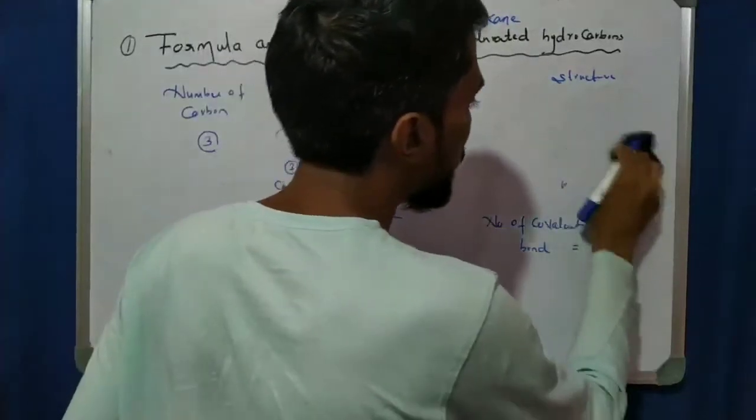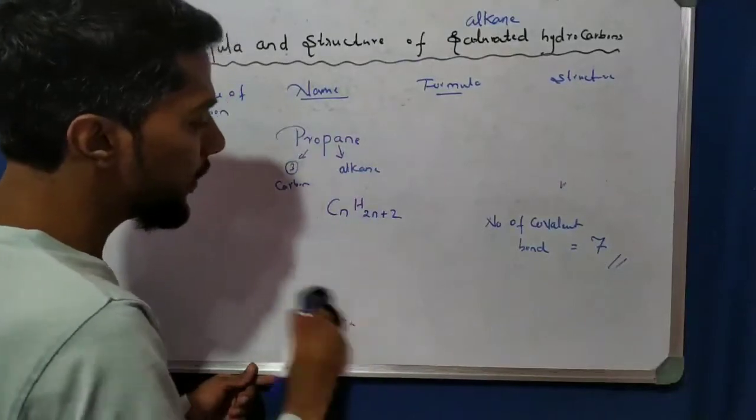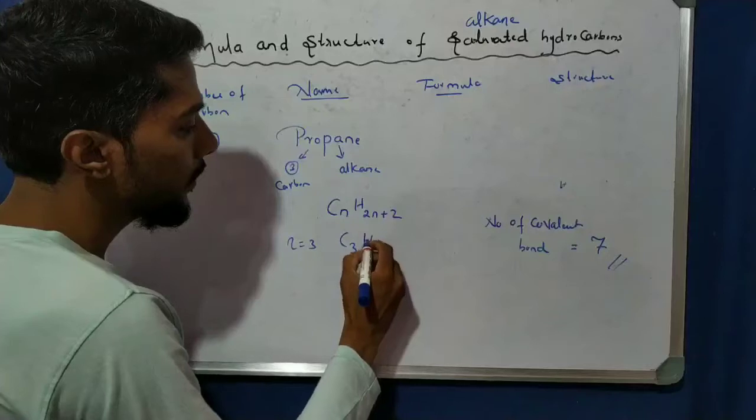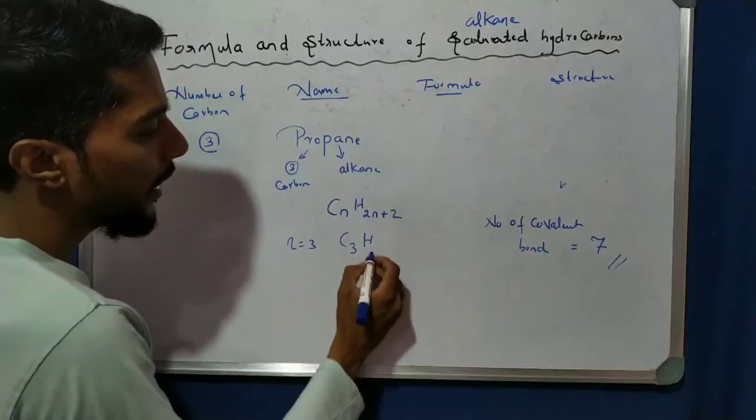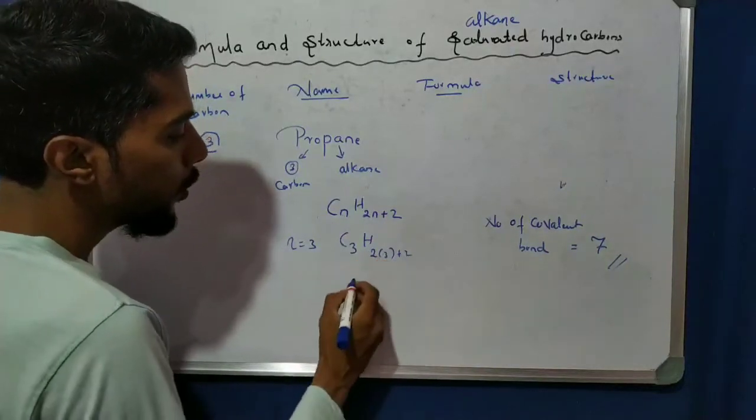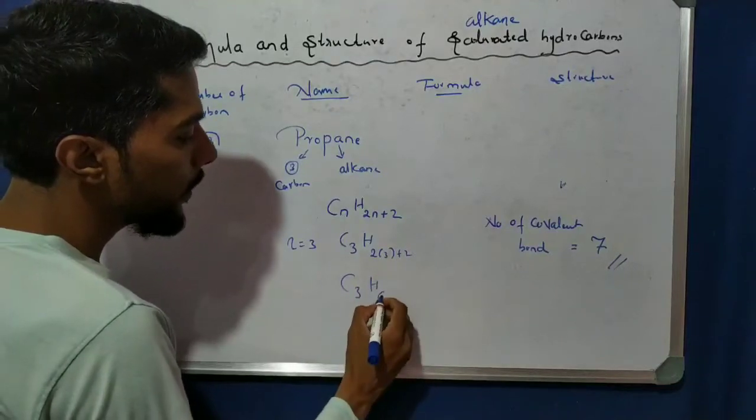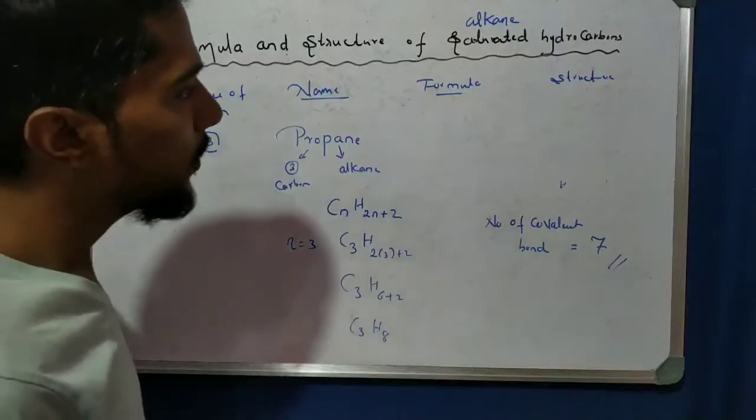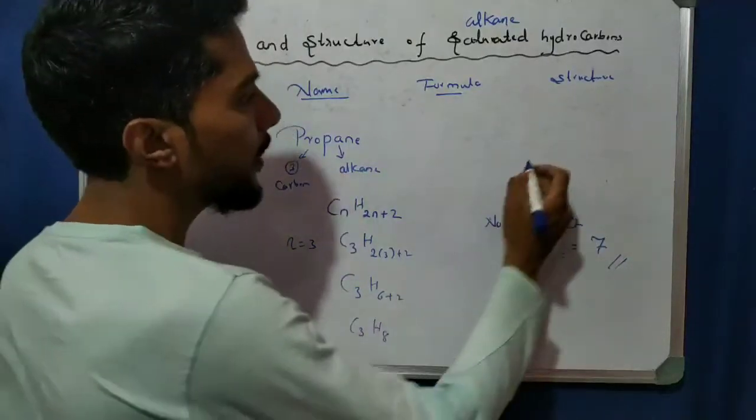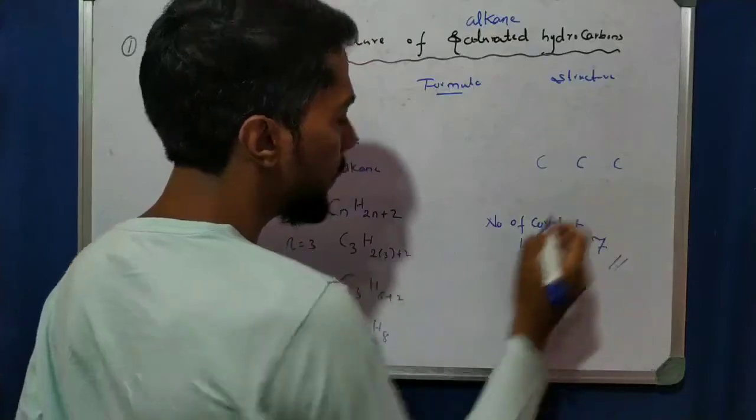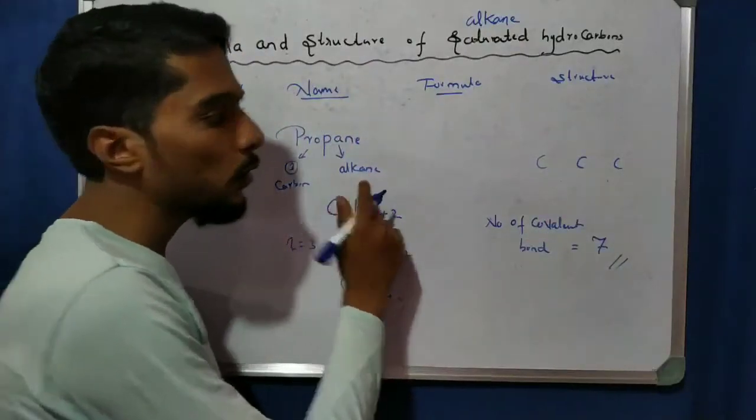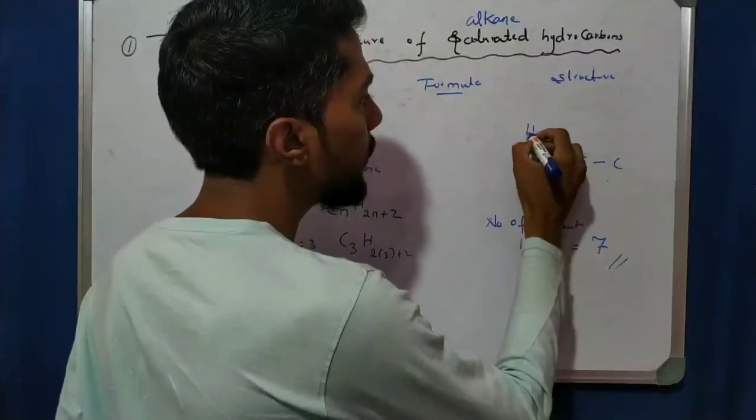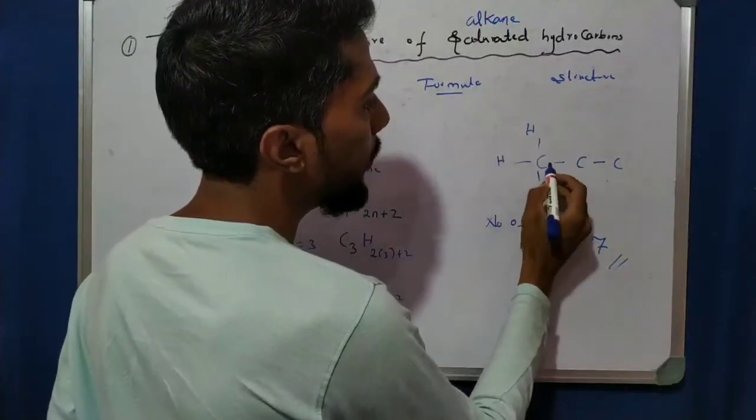Now do it yourself. See here, the number of carbons is 3. So Cn is C3, and 2 times 3 plus 2, so C3H(6+2), that is C3H8. Right? Now see the structure. 3 carbons are there: carbon, carbon, carbon. Because it is a saturated alkane, those will be single bonds. Now the end carbon has 1 valency used here, so 3 valencies are left, that is 1, 2, 3.